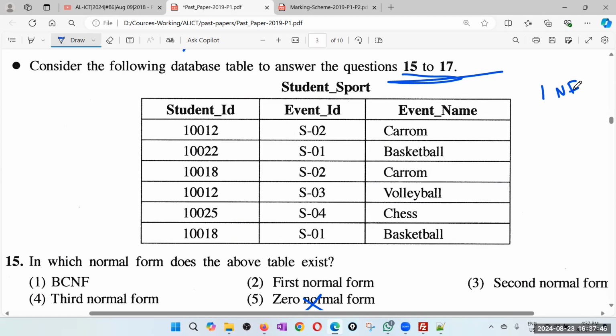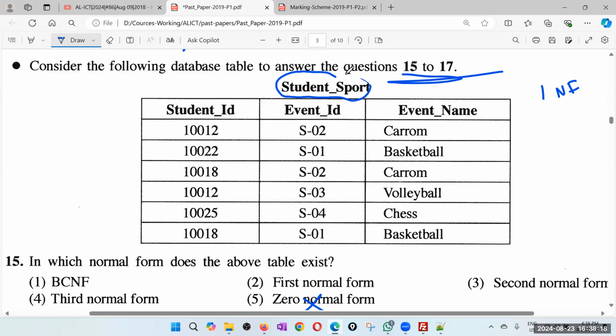But when it is in first normal form, now you need to check whether it is in second normal. Second normal form says your non-key attributes must fully depend on the primary key, not partially. Not partially. There's a bad thing the examiner has done, that is the examiner has not given you what the primary key is. That is bad. But anyway, by looking at the name and so on, you can guess it.